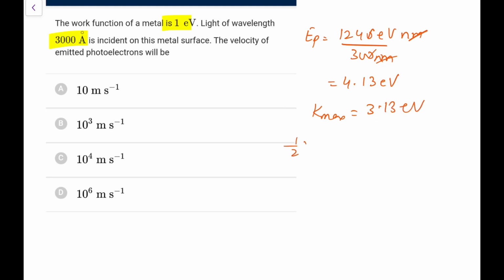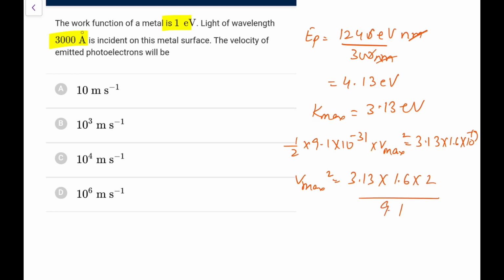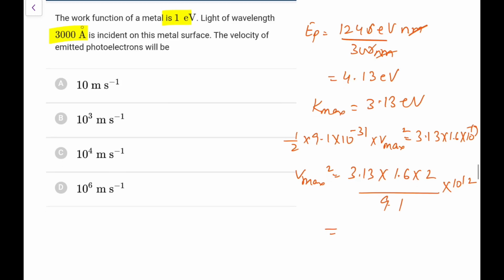So half into 9.1 into 10 raised to power minus 31 into Vmax square is 3.13 into 1.6 into 10 raised to power minus 19 joules. So Vmax square is 3.13 into 1.6 into 2 upon 9.1 into 10 raised to power minus 31. If I do this, it will be roughly of the 10 to the power 12 order. So this Vmax order would be 10 to the power 6 meter per second. So go for option D in this case.